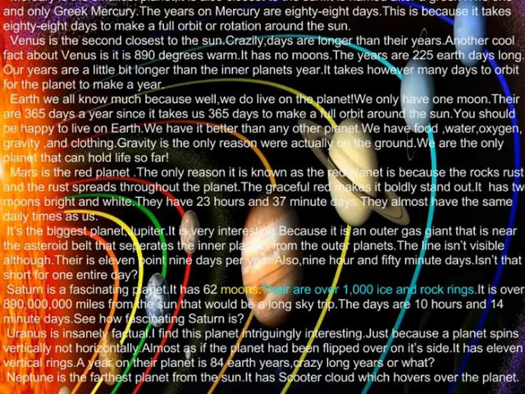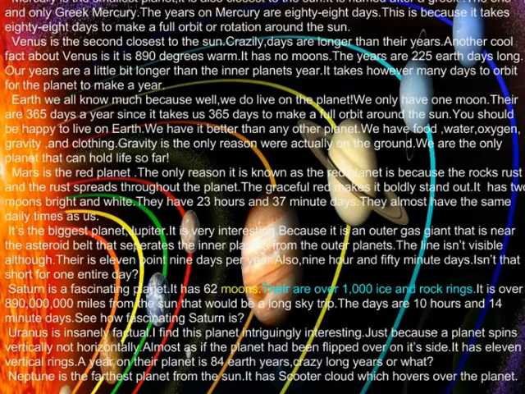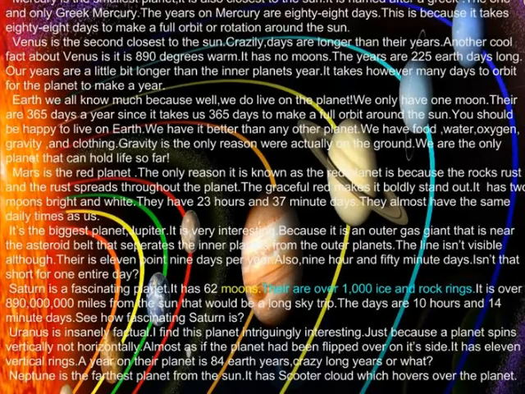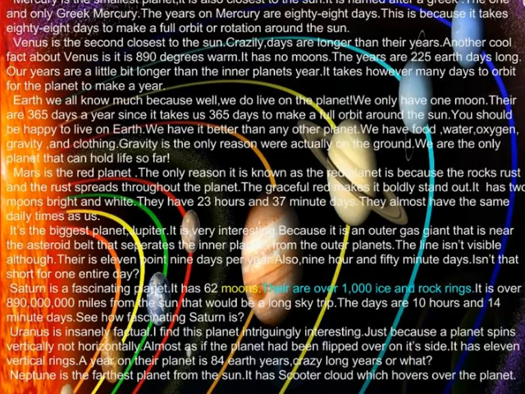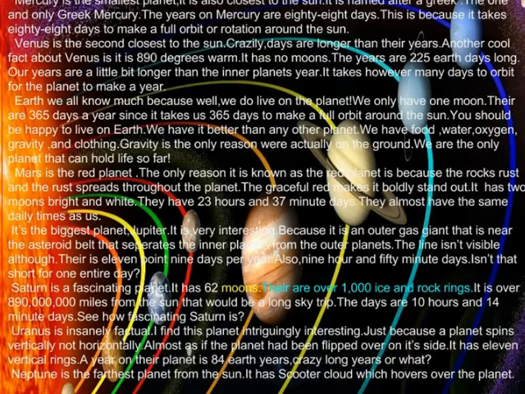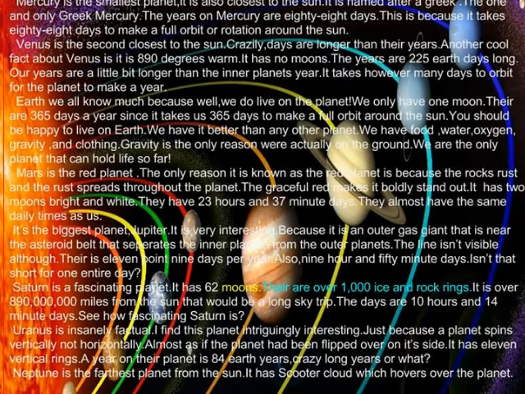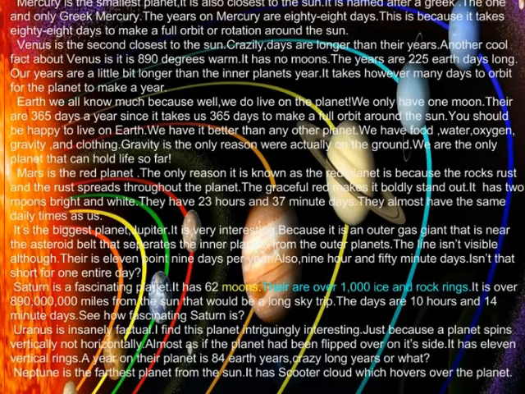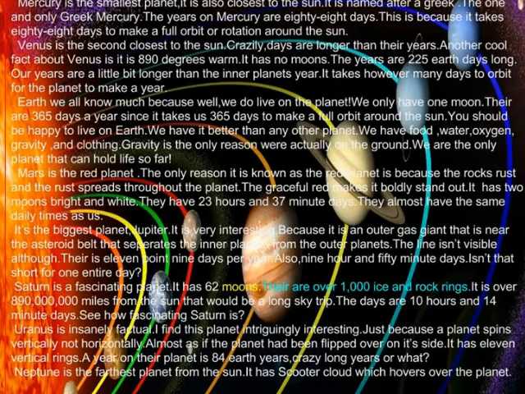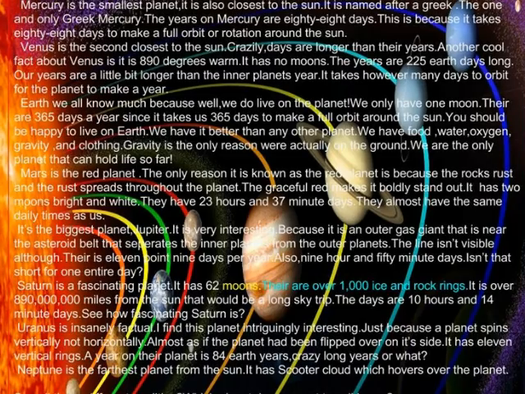Earth we don't know much about because, well, we do live on the planet. We only have 1 year. There are 365 days a year since it takes us 365 days to make a full orbit around the Sun. You should be happy to live on Earth because we have it better than any other planet. We have food, water, oxygen, gravity, and clothing. Gravity is green rocks around the ground. We are the only planet that can do life so far.